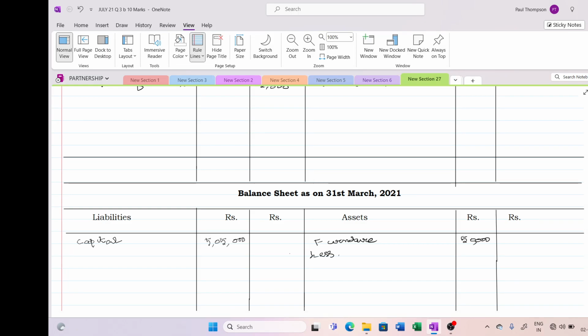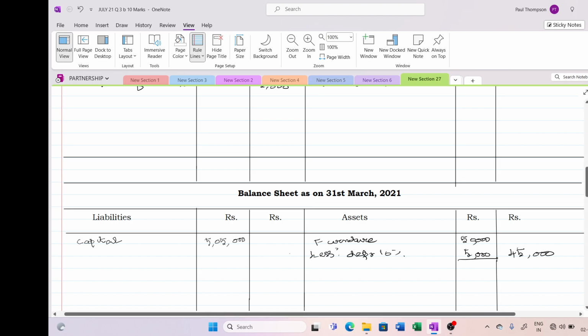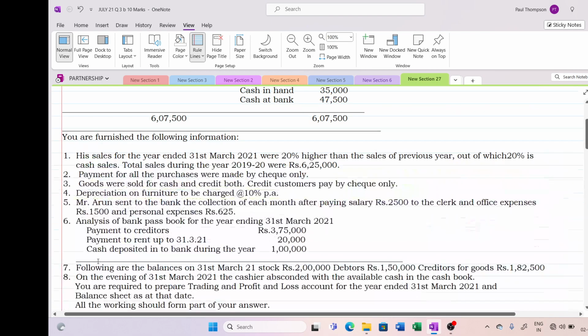Less depreciation 10%, so 5,000. Make your presentation neat, I am doing it in a hurry. Okay, so 45,000. So my second adjustment is over. That is point number 4 I have covered.